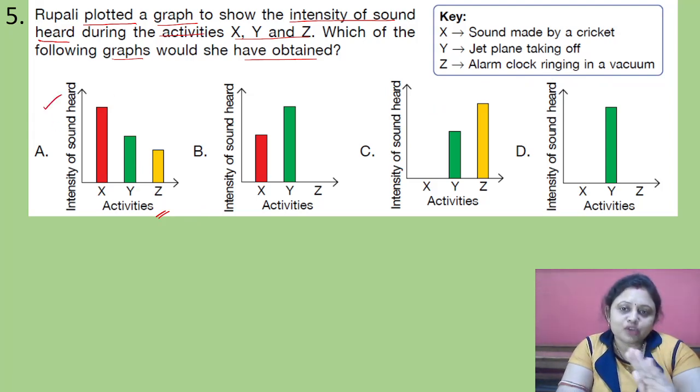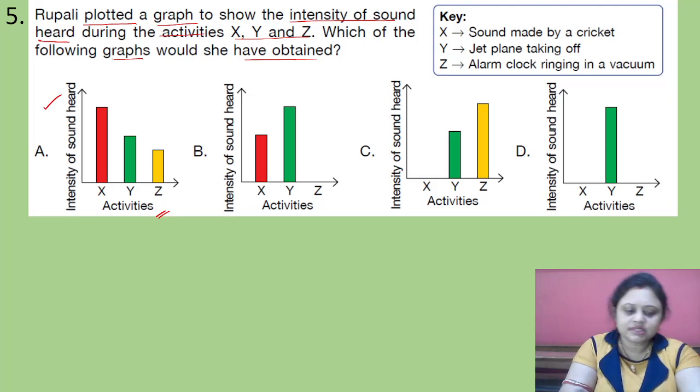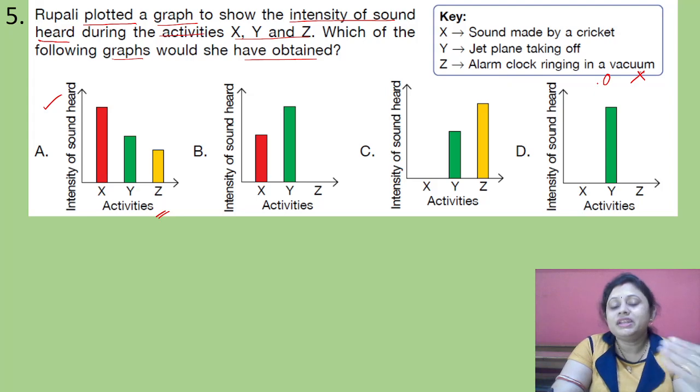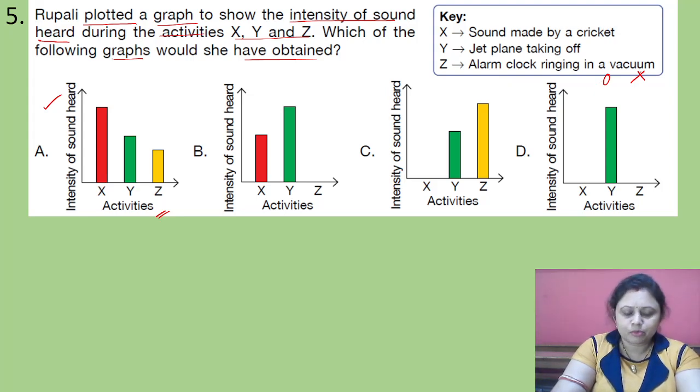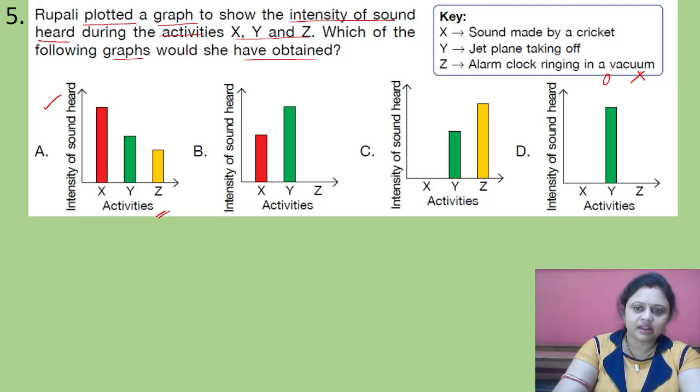The alarm clock ringing in a vacuum will be completely zero because sound needs a medium to propagate. In a vacuum no medium is there, so we cannot hear the sound of the alarm clock.